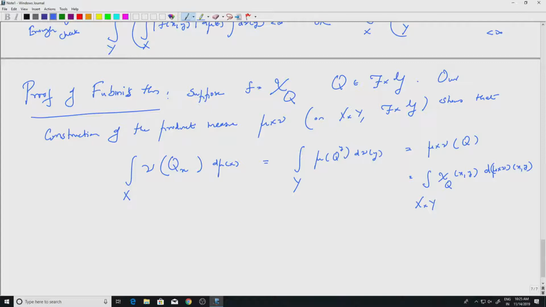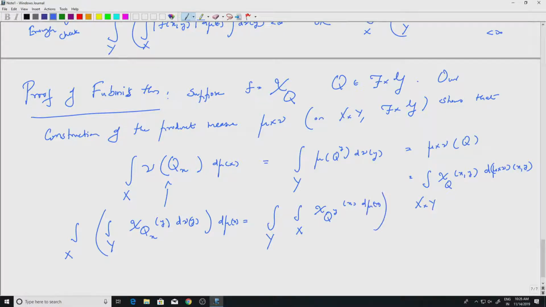But what is this? Let us rewrite this. The left hand side is the integral over x of the integral over y of the indicator of Q sub x at y, d nu y, d mu x. Of course this is equal to the integral over y of the integral over x of chi of Q super y at the point x, d mu x.